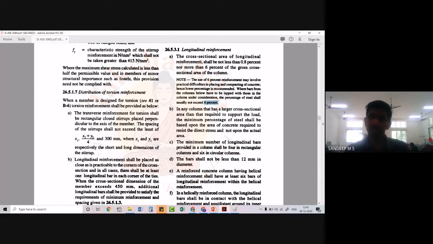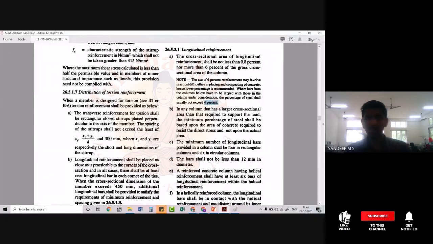Suppose in a column which has a larger cross-sectional area than that required to support the load, what we should do is that the minimum percentage of steel shall be based on the area of concrete required to resist the direct stress. In the previous clause, we have already mentioned that the minimum percentage is 0.8 percent. So if we are providing a larger area than what is required, this 0.8 percent will result in a different value of Ast. That is not the right way.